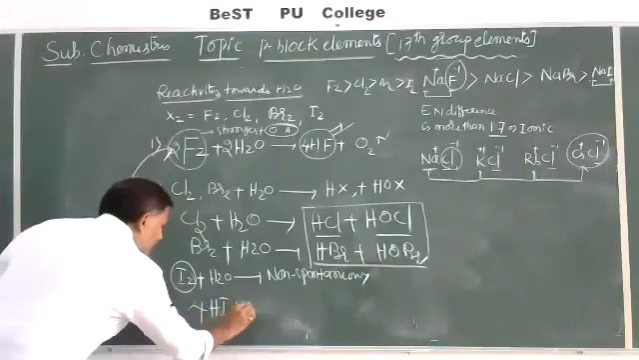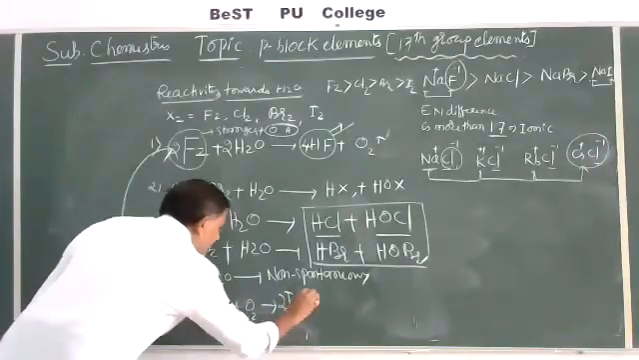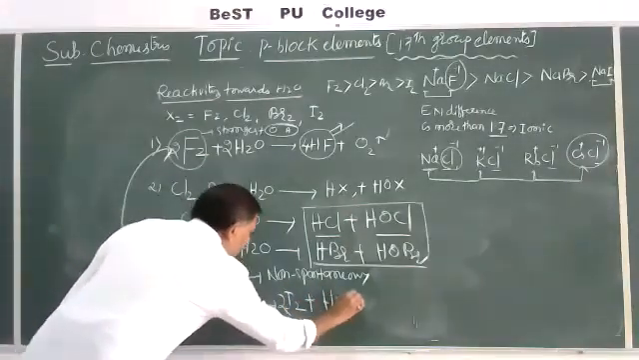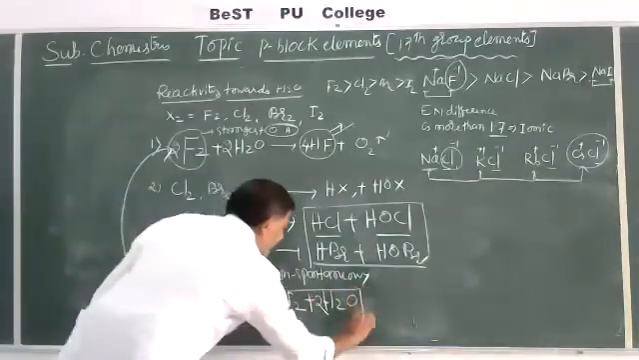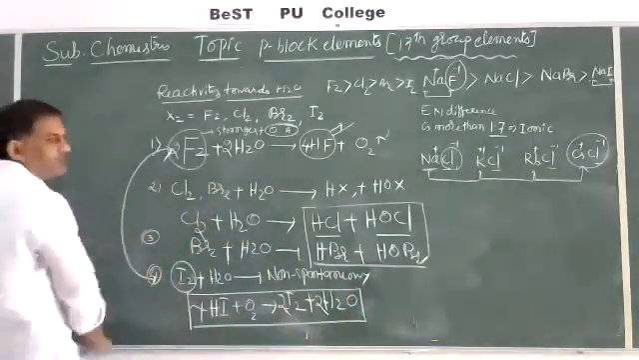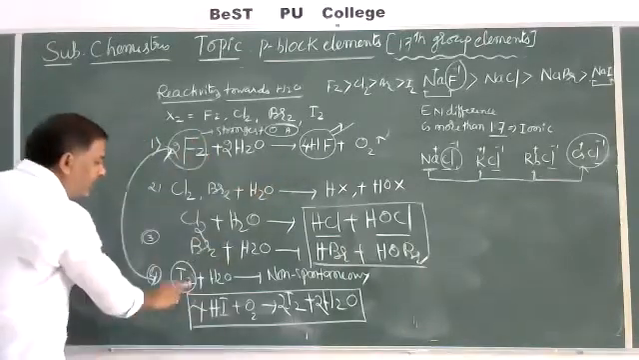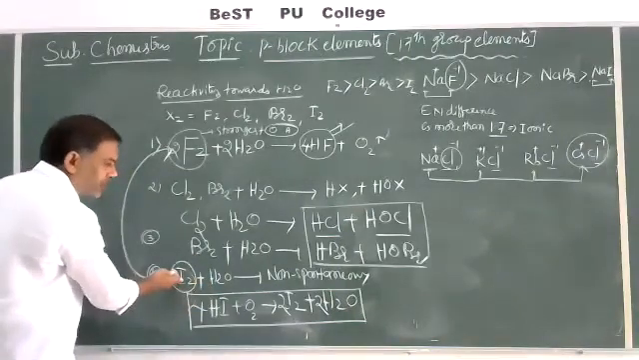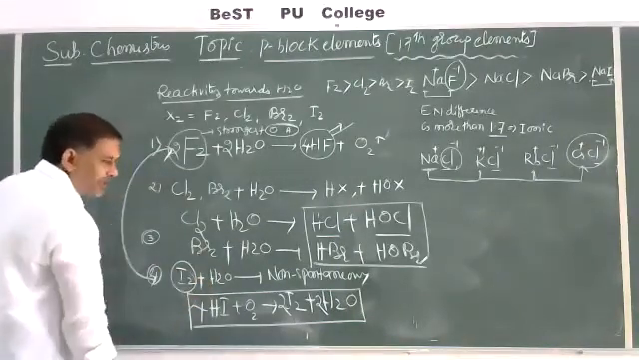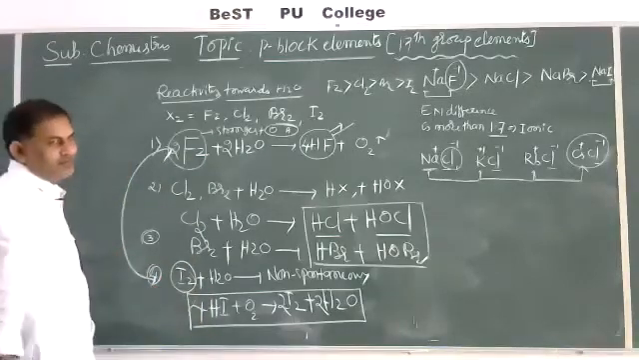4HI plus O2 gives I2 plus 2H2O, water is formed. This is the reverse of the fluorine reaction. Why does iodine not react directly? Because reactivity is less; from top to bottom reactivity decreases. It is a non-spontaneous reaction. That's why the reverse of the fluorine reaction takes place here.